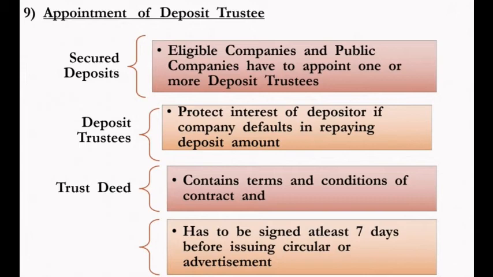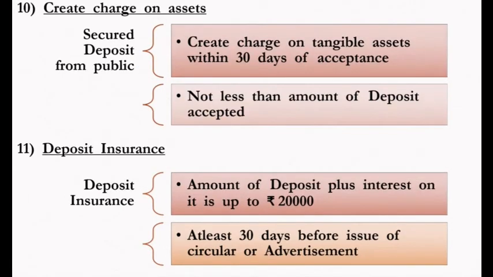The deposit trustee can request one tenth of the depositors and call a meeting of depositors when the company defaults in repaying the deposit. Charge on asset. Create a charge on asset is the next point. So the company will create a charge on asset when the company issues a secured deposit.